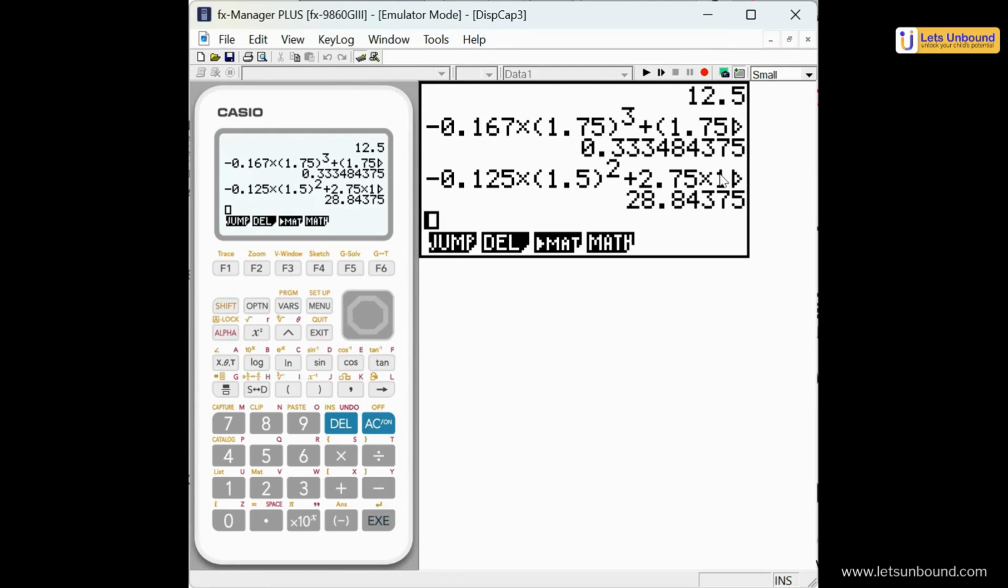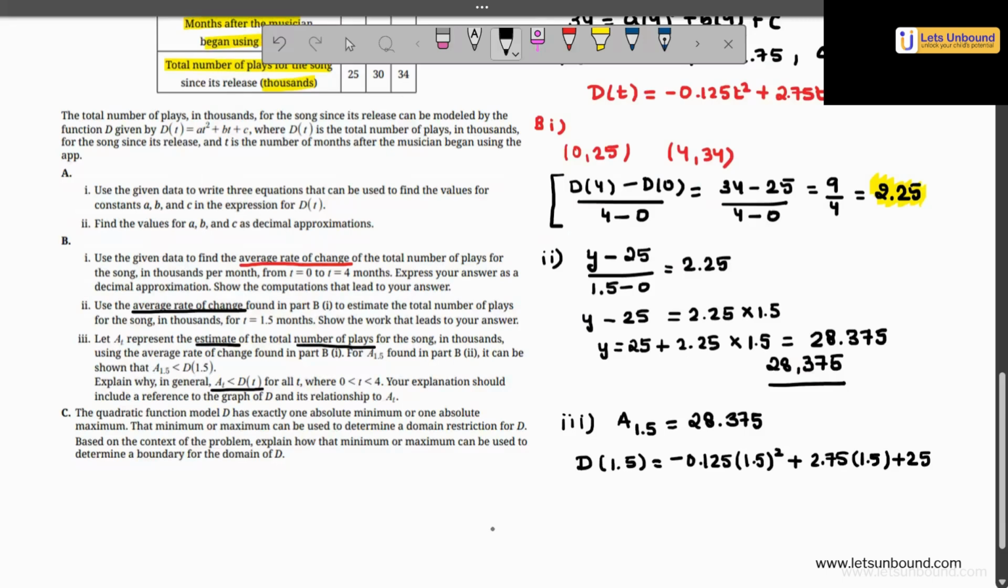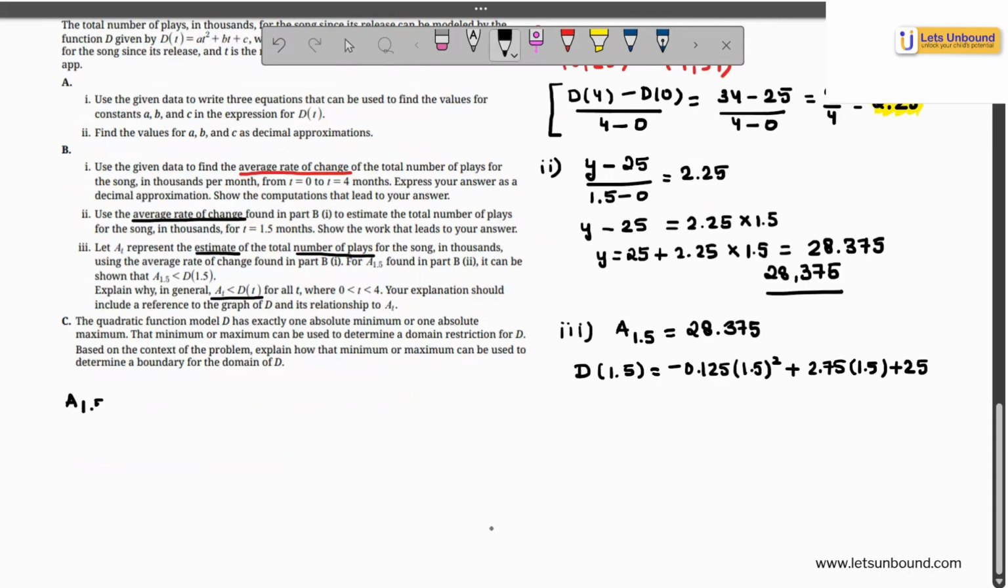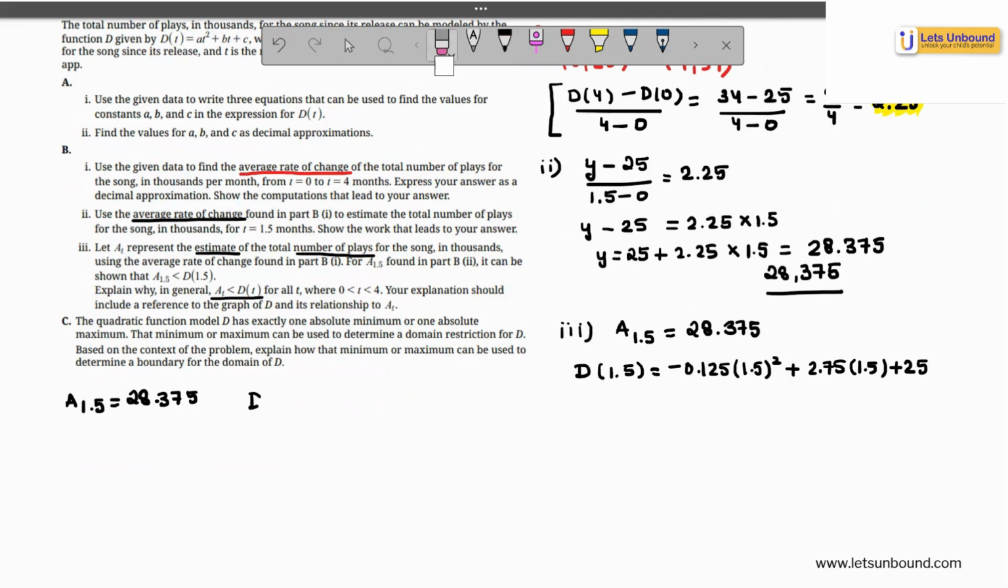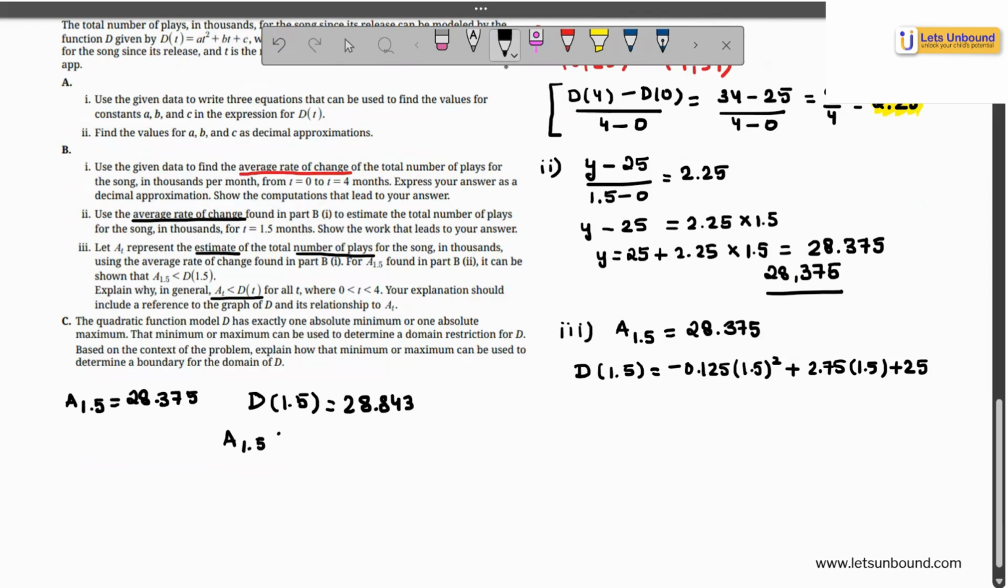28.843. So using decimal approximation, what have I got as my value of D of 1.5? A of 1.5 is coming out to be 28.375, while D of 1.5 is coming out to be, instead of writing it as a subscript, you will have to write it as D of 1.5 is coming out to be 28.843. And I can see A of 1.5 is less than D of 1.5. But all of this was very analytical. Let's understand the concept graphically now.